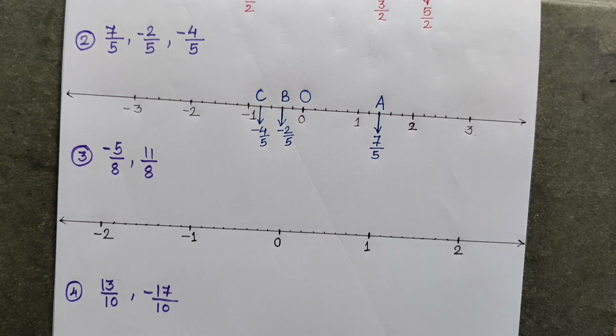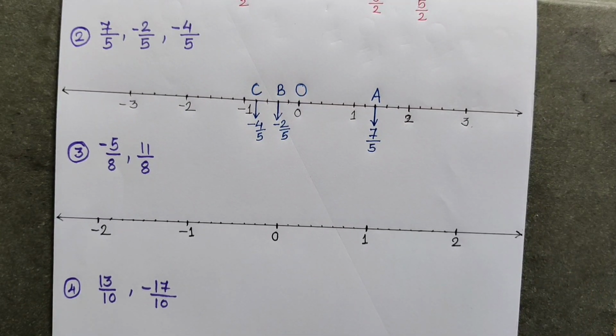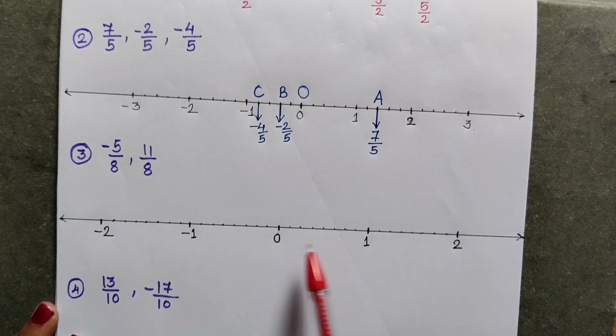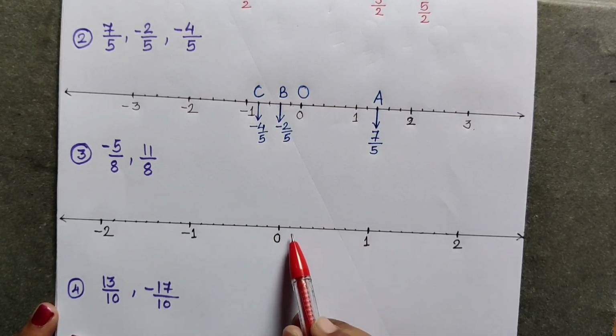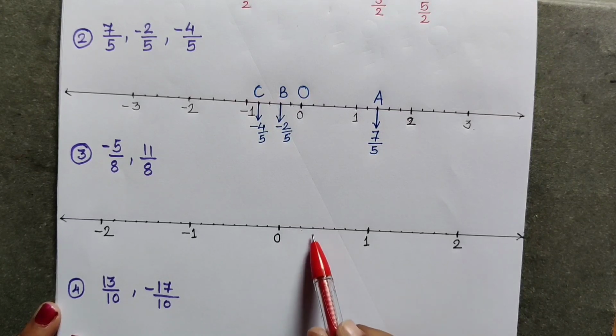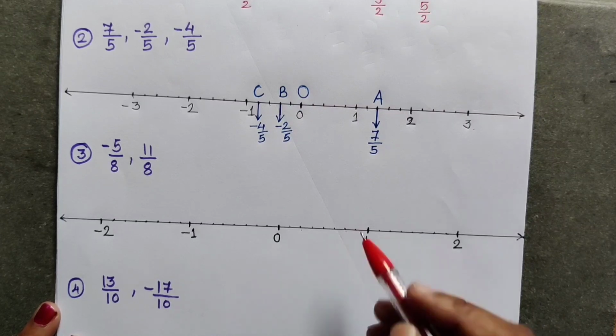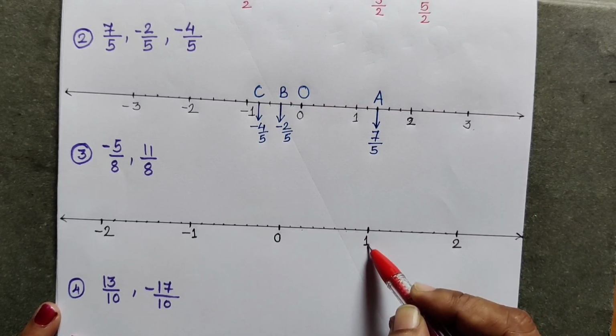Now start counting. We have to show minus 5 upon 8 and, sorry, plus 11 upon 8. As we have divided into 8 equal parts, the first point immediately after 0 is 1 upon 8. Second point is 2 upon 8, like this. 3 upon 8, 4 upon 8, 5 upon 8, 6 upon 8, 7 upon 8, and 1 means 8 upon 8.